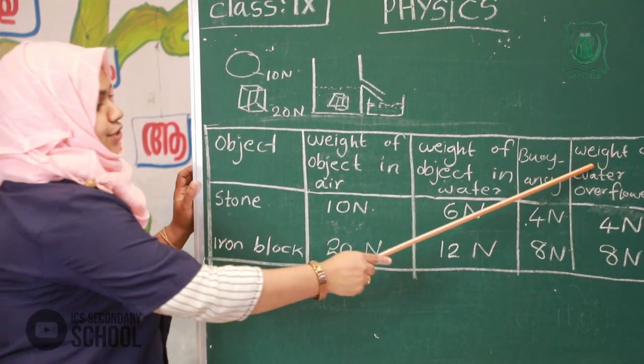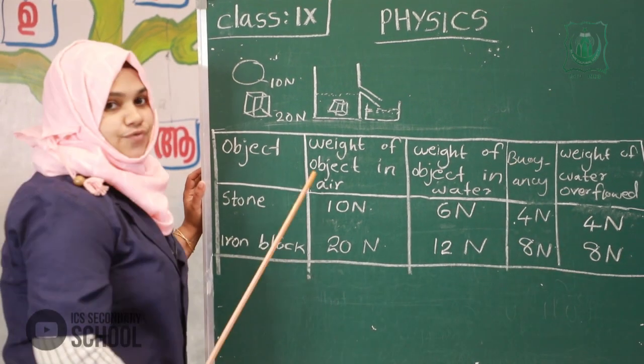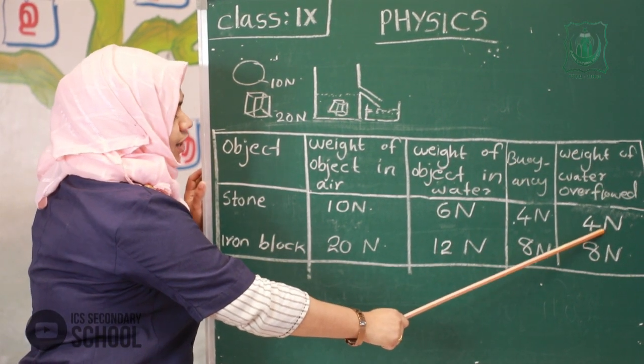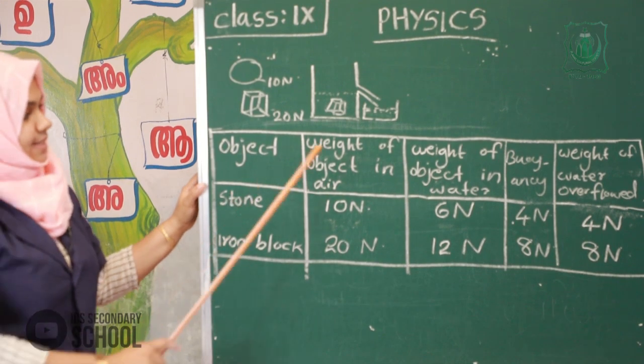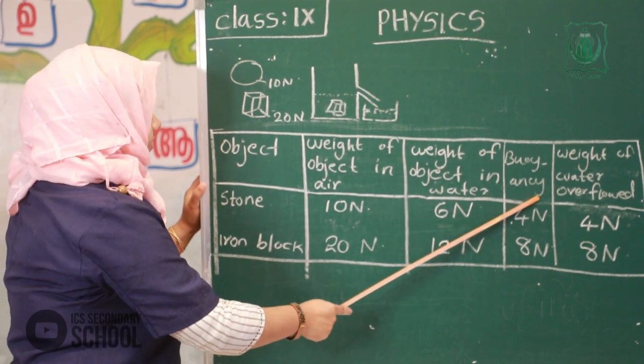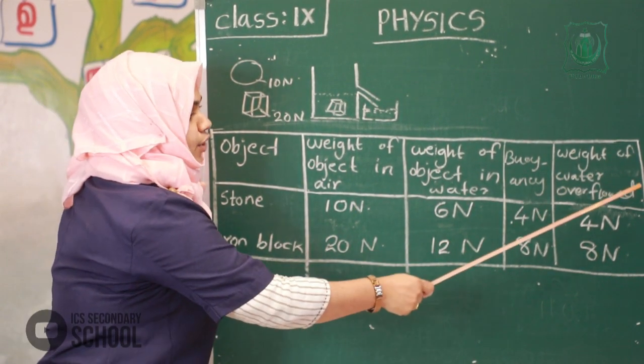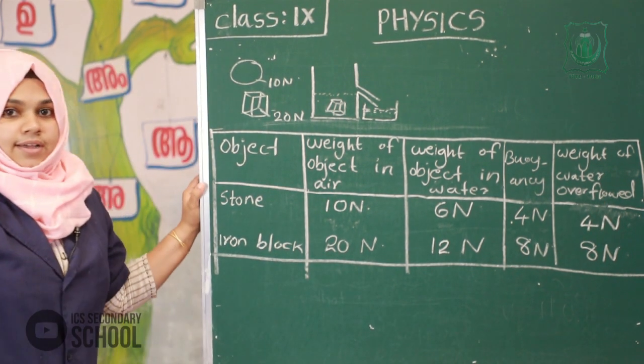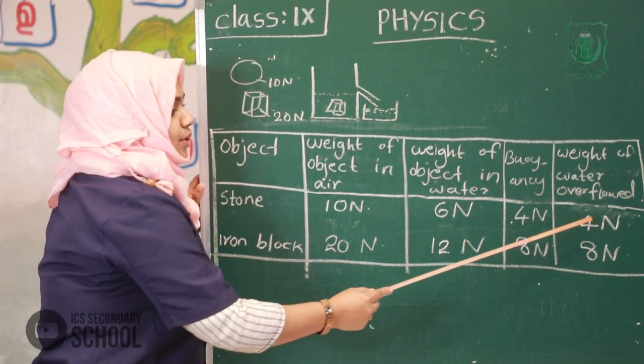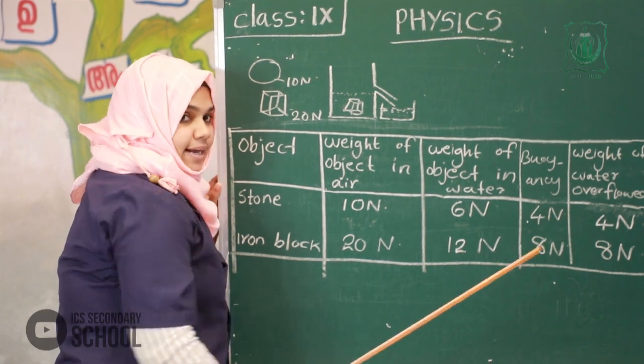Then what is the weight of water overflowed? Yes, the weight of water overflowed is also 4 Newton. So what is the relation between buoyancy experienced by stone and weight of water overflowed? Both are equal.